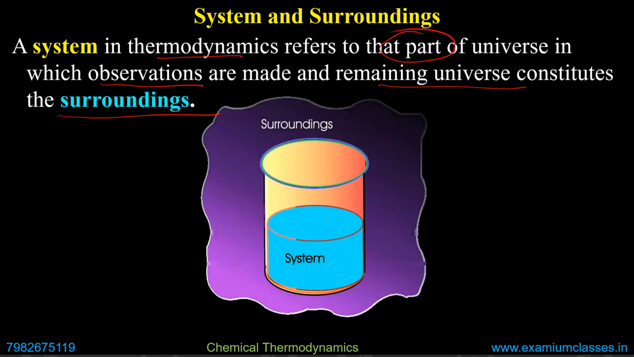So if this is the system, suppose this is a container where a reaction is taking place or any phase conversion, for example, ice to water, water to ice, etc., then this is the system. The nearby region is the surroundings, and obviously this whole thing is in the universe.